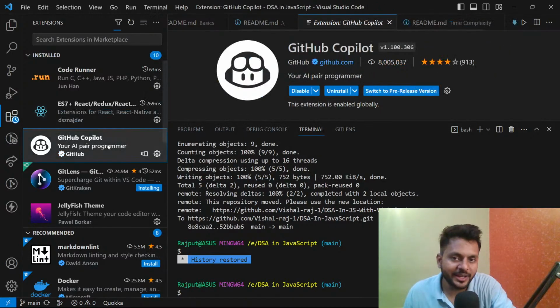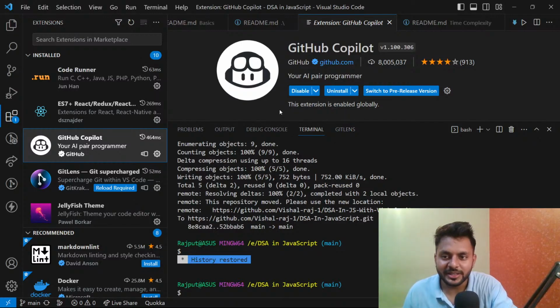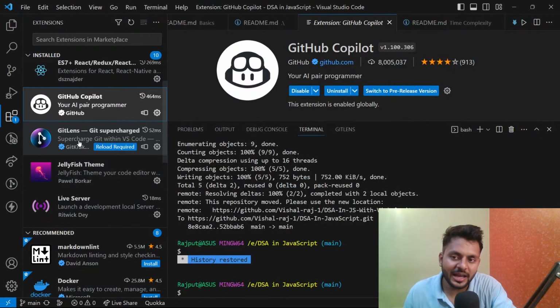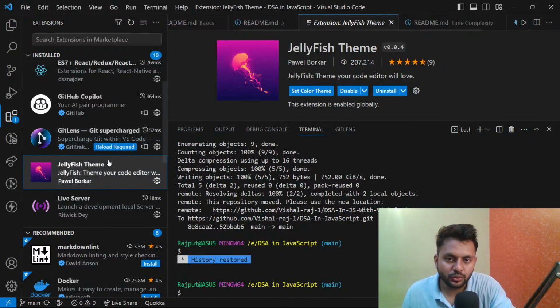This is GitHub Copilot, which is always disabled because when I create a video, if I don't disable it, all the code will be written by this. So yeah, this is disabled. We have GitLens. This is very wonderful to understand and see your commit messages. Jellyfish theme, I used to use this color theme, but right now lots of you demanded that you don't want to see that blue background, so I removed it for now.